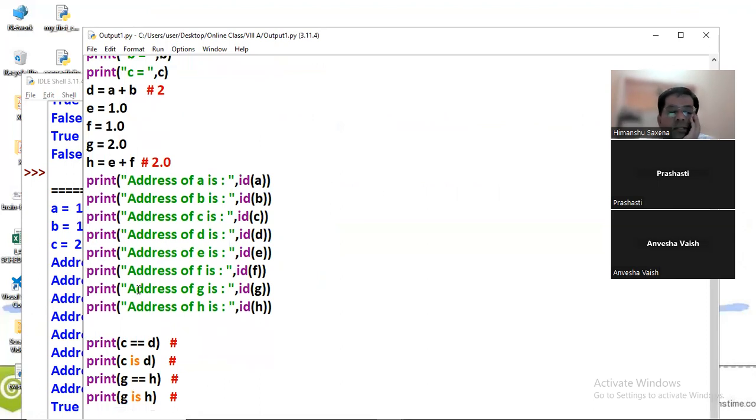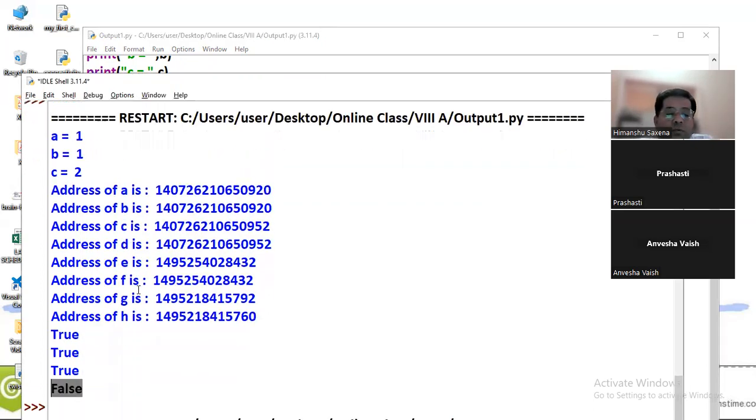But this is quite interesting: whenever we put float values, the identity operator treats both variables as different because they are not sharing the same location. But in the case of integer values, they are sharing the same location, so that is why it's coming true. So in this case, I think it will come true.